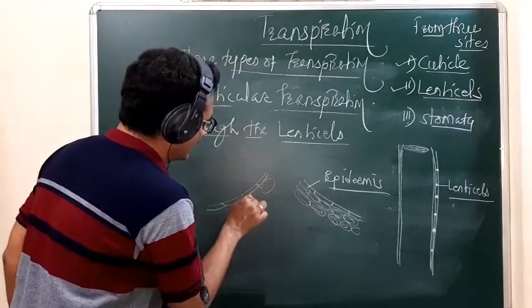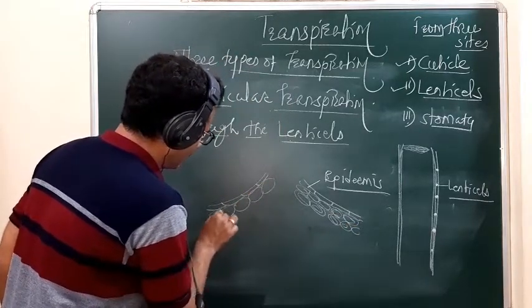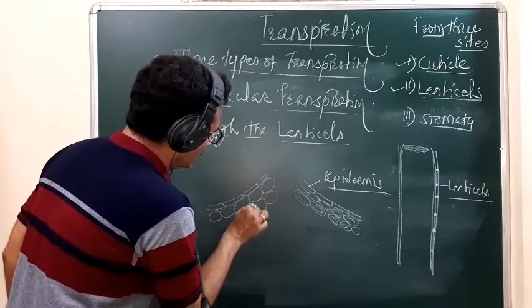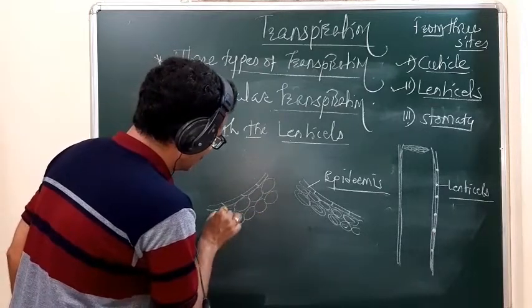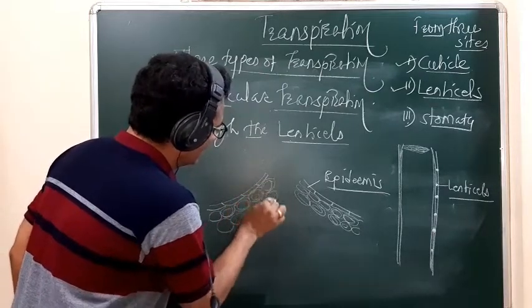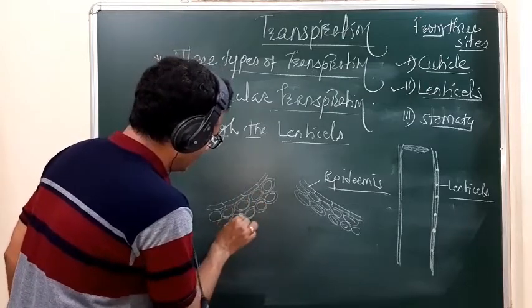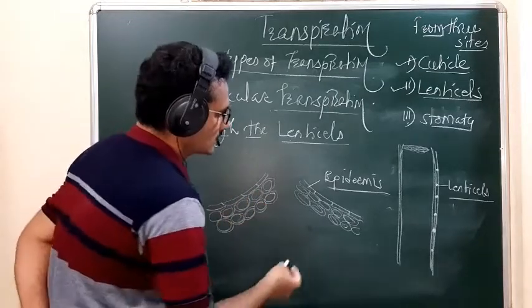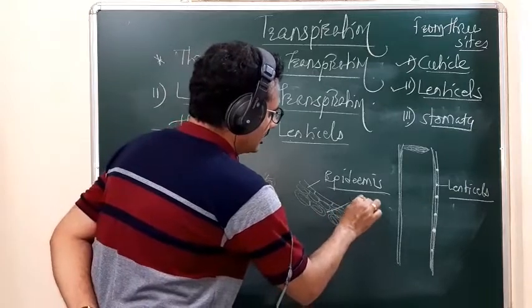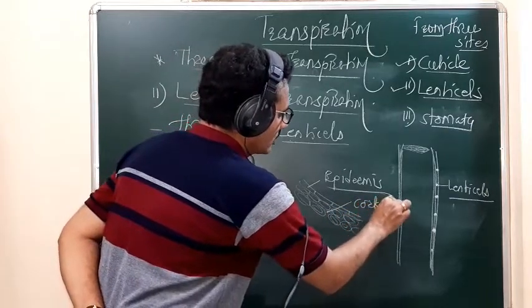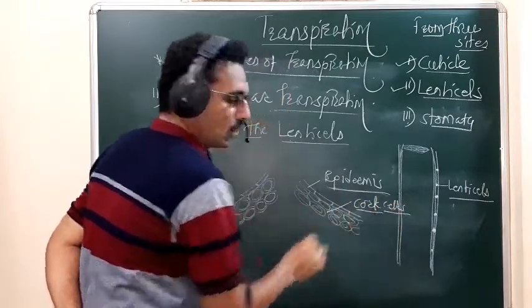Broken cork cells are present toward the lower side of the broken epidermis. So these are the cork cells.